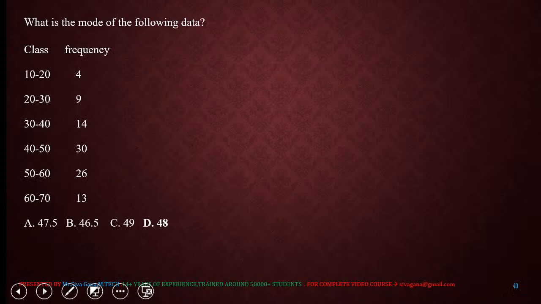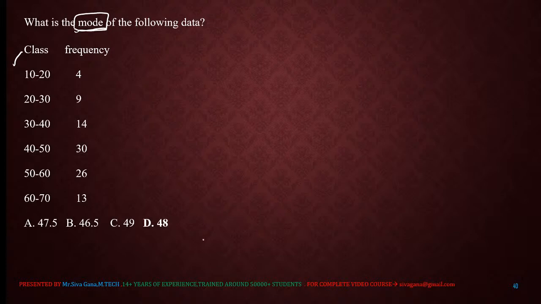Now coming to mode calculation. Mode calculation for the discrete data. Follow very well, my dear viewers, this is different.